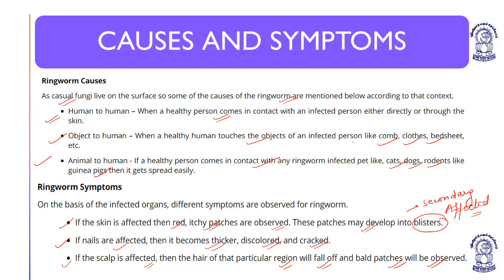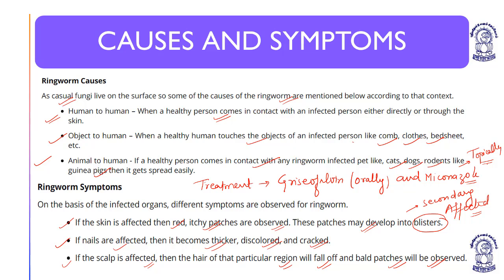Treatment is with antifungal drugs like griseofulvin, which is given orally, and miconazole topically. Topically means it is used as an ointment or a tube, right? They are the antifungal drugs.